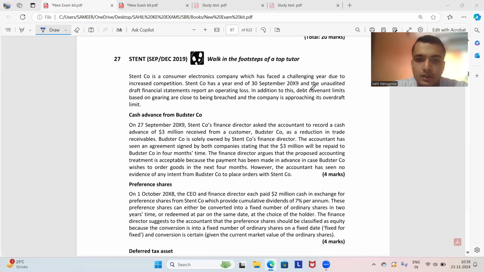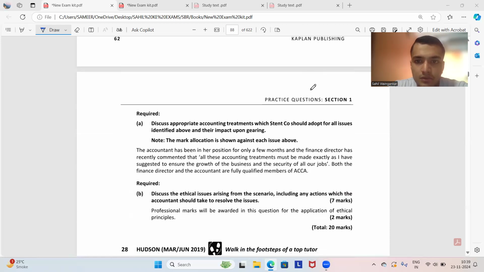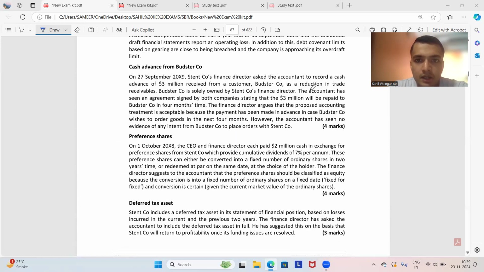Therefore, what will be the impact upon gearing? This 3 million would have otherwise been treated as a debt finance given by Butster Company to Stent Company. However, as Butster Company was solely owned by the Stent Company's finance director, the finance director argued that Butster Company would purchase goods in the future in the next 4 months' time.